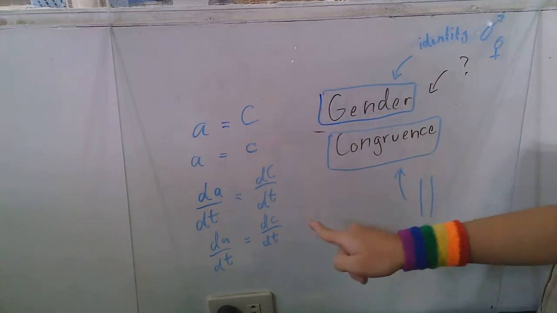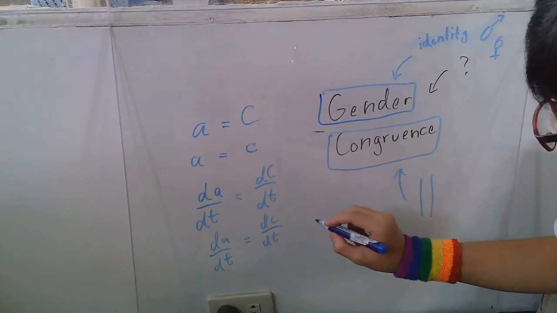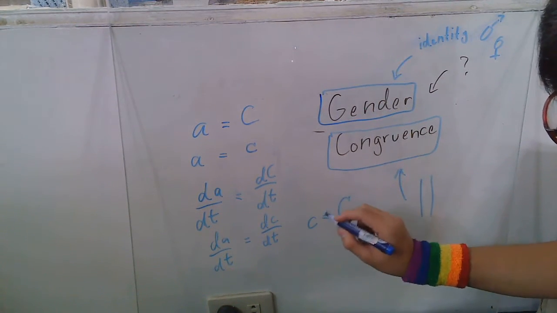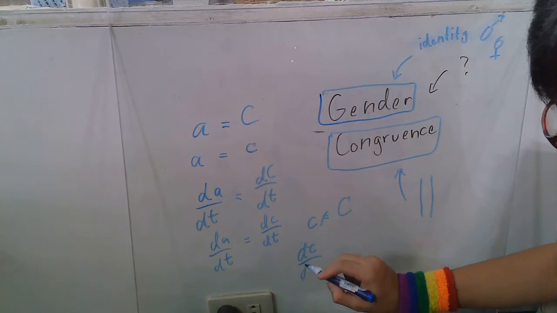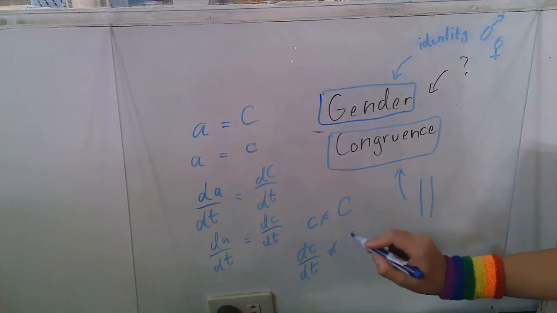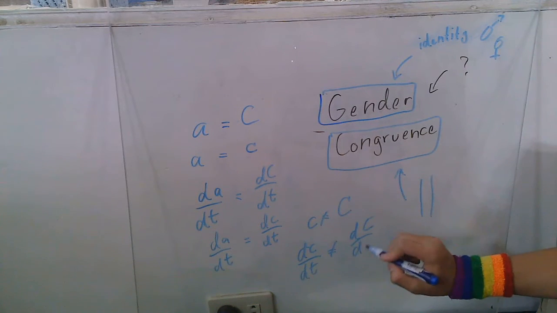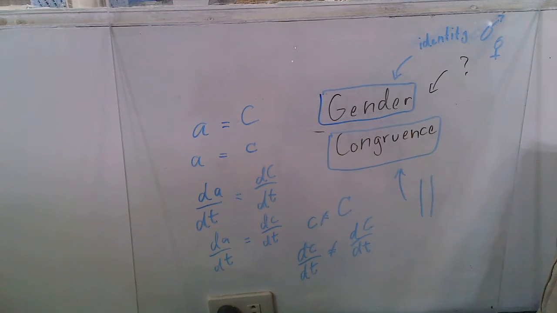Small c and big C are not the same. So I just want to say that small c is not equivalent to big C. And thus their derivatives are not the same, not equal. Okay?